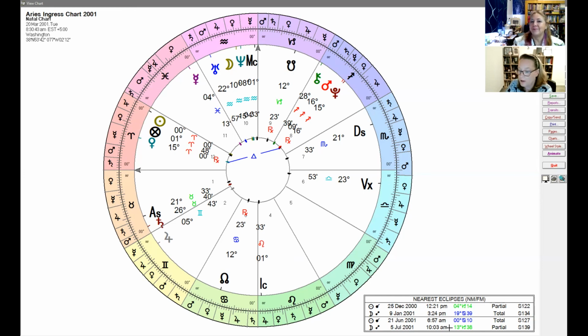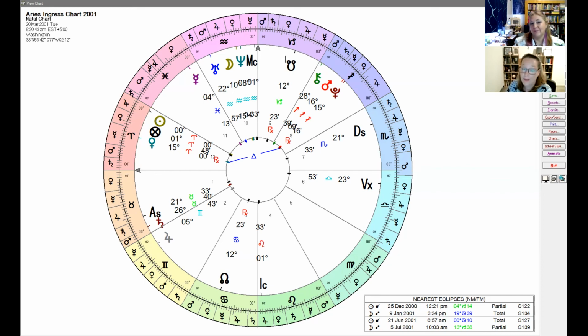The eclipse prior to that was at 13 degrees of Capricorn, so that was across the 3rd and 9th house axis. The 9th house is foreign countries, foreign powers, other beliefs, other cultures. And Cancer is all about our security, or what makes us feel secure. Right on that axis, it definitely shook our sense of security.